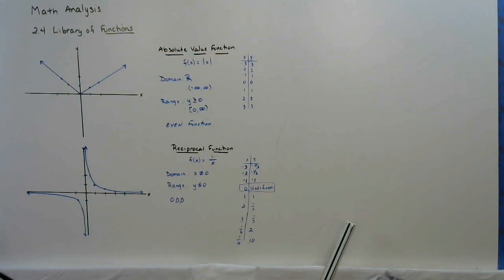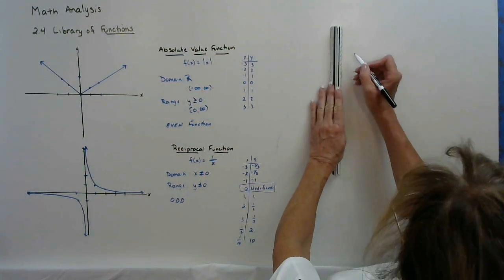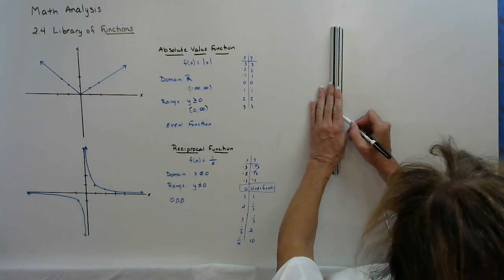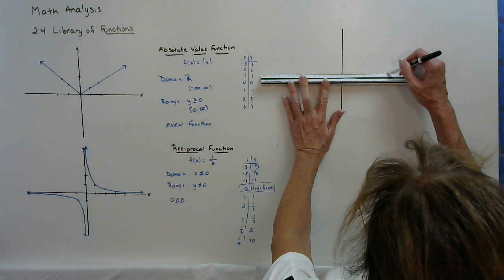And then the last one we want to take a look at, we use a lot to describe some functions in calculus, and this is what's called the greatest integer function.